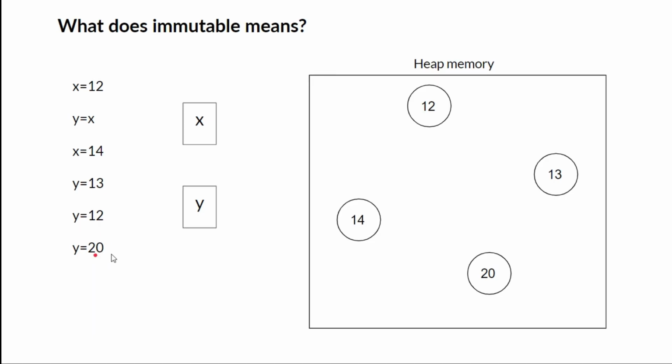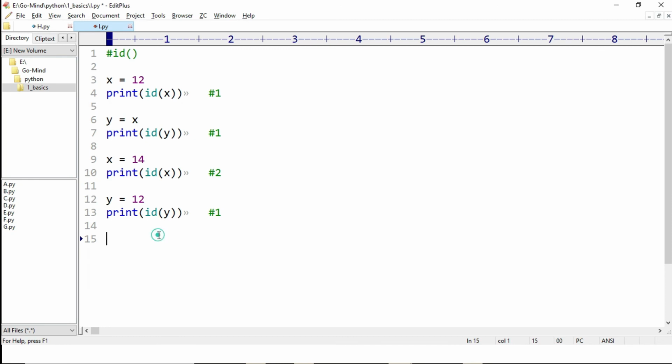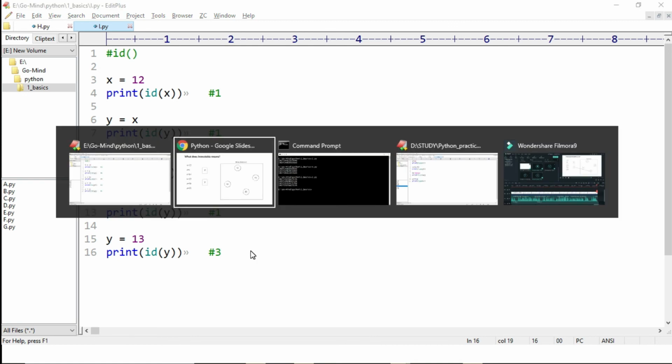Now y equal to 12 and y equal to 20. So first let's see y equal to 13. Print id of y. This is a new object because 13 is not used initially. So this will give us a new id, id 3.